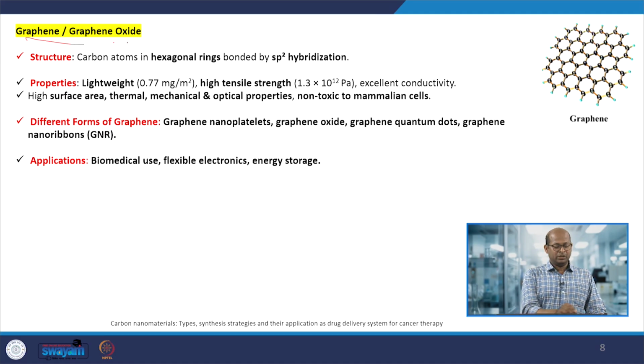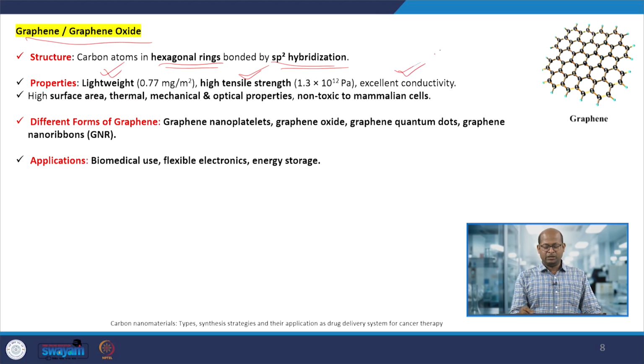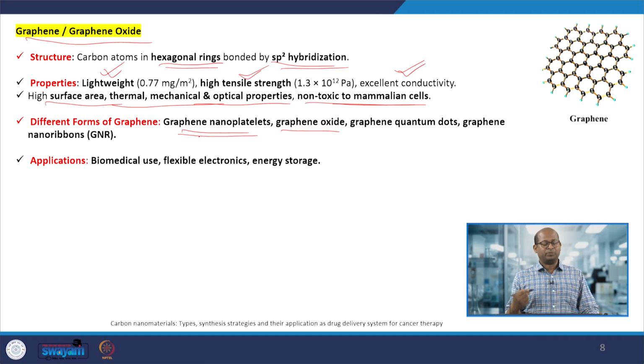Graphene has a hexagonal structure and sp2 hybridization, and it has many advantages: it is lightweight, has high tensile strength, and excellent thermal and electrical conductivity. It also has high surface area and good mechanical and optical properties. As a carbon allotrope, it can be obtained in different forms such as graphene nanoplates, graphene oxide, graphene quantum dots, or graphene nanoribbons.